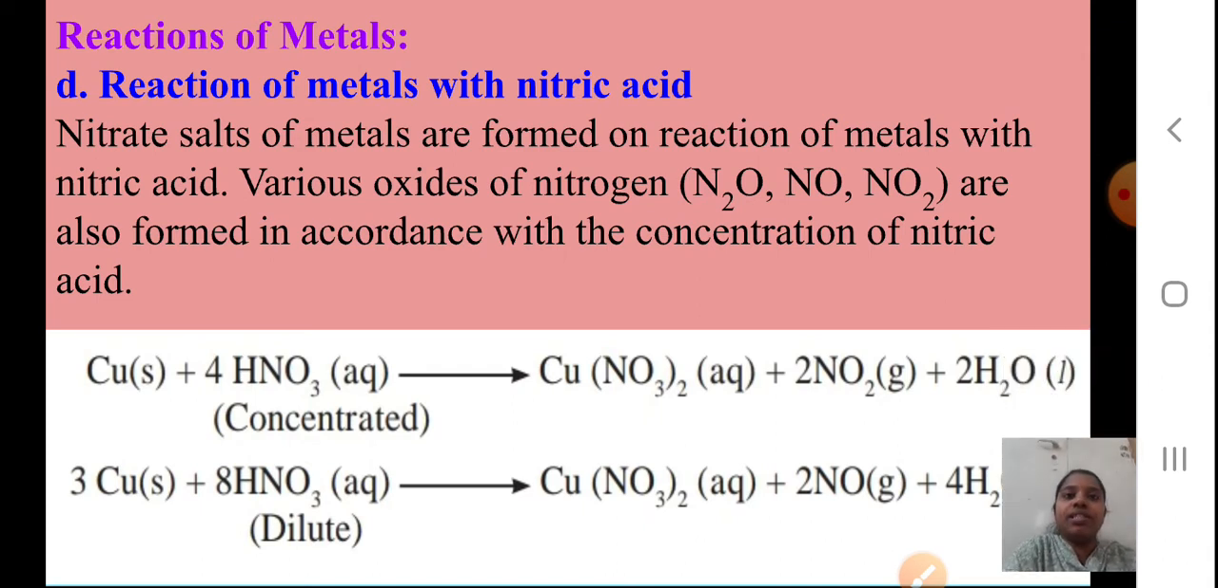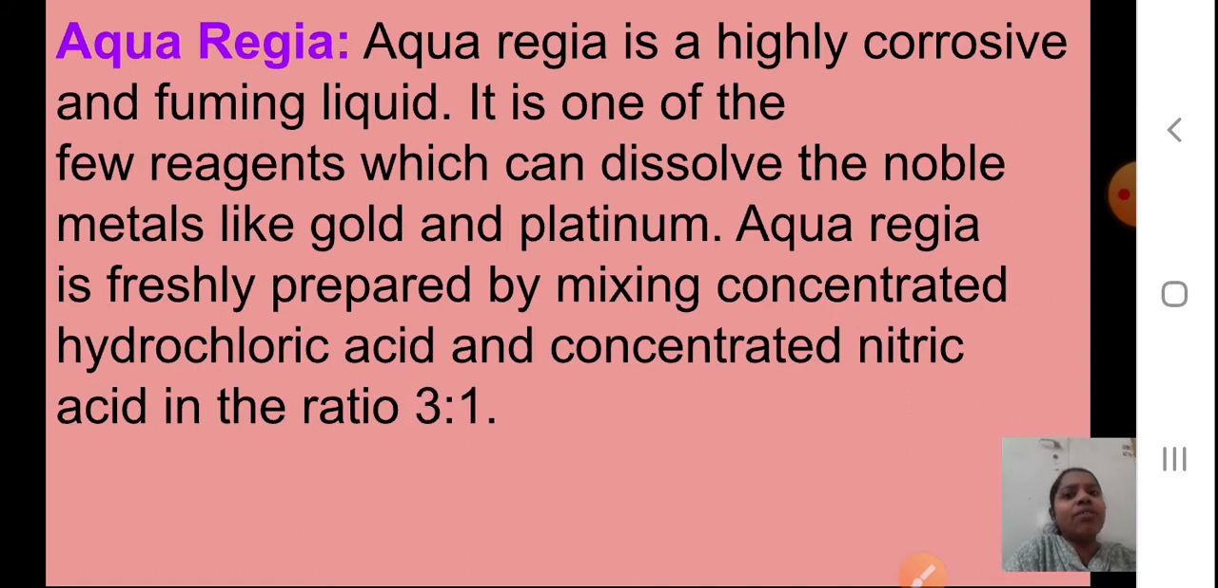We'll proceed. Now what is Aqua Regia? Aqua Regia is a highly corrosive and foaming liquid. Foaming means continuously vapors are coming out. It is one of the few reagents which can dissolve the noble metals like gold and platinum. You know noble metals do not react easily, but this Aqua Regia has the capacity to dissolve them.